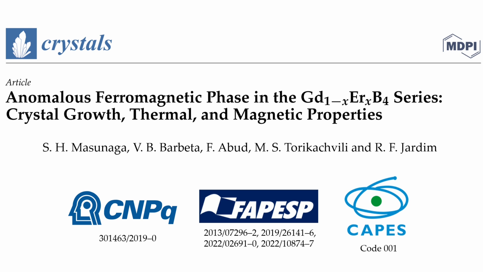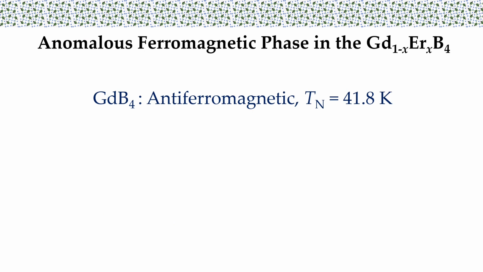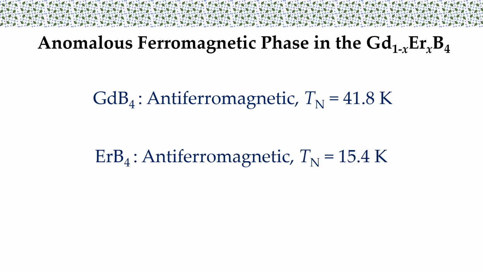We consider the ferromagnetic phase as anomalous observed in gadolinium and erbium solid solutions because the end compounds gadolinium tetraboride and erbium tetraboride are antiferromagnetic materials.